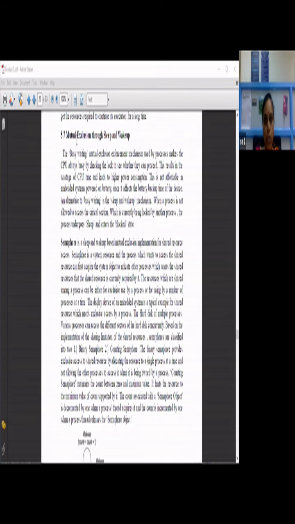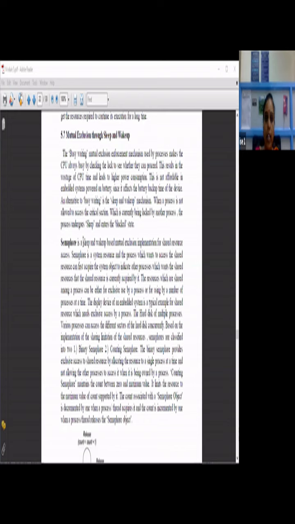Next is mutual exclusion through sleep and wake up. The busy waiting mutual exclusion enforcement mechanism used by the processors keeps the CPU always busy by checking the lock to see whether they can proceed. This results in a wastage of CPU time and leads to higher power consumption. This is not affordable in embedded systems, because embedded systems use a battery for power, so you may not go with a condition where the battery is used for a longer duration, since it affects the battery backup time of the device.